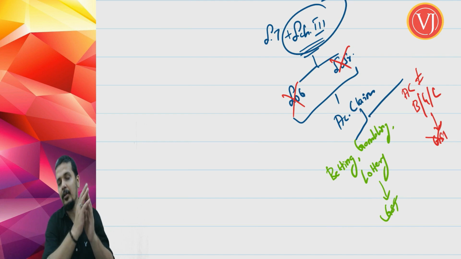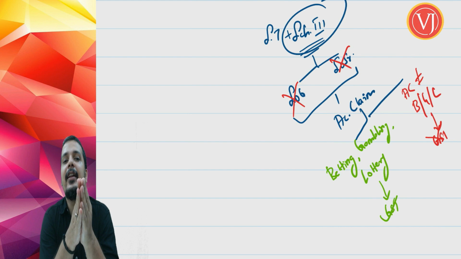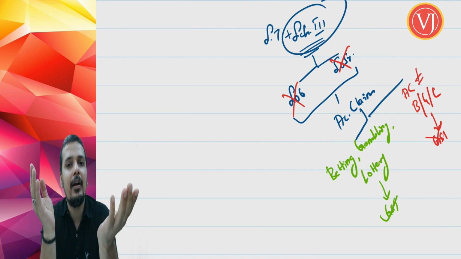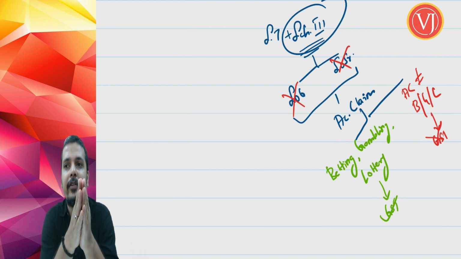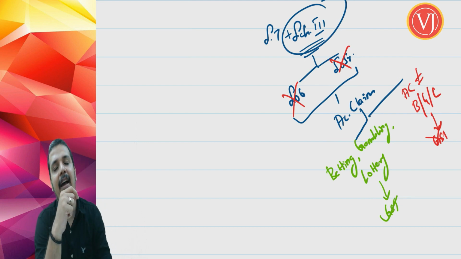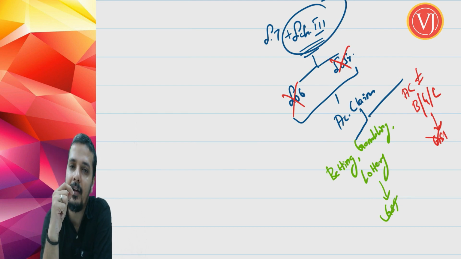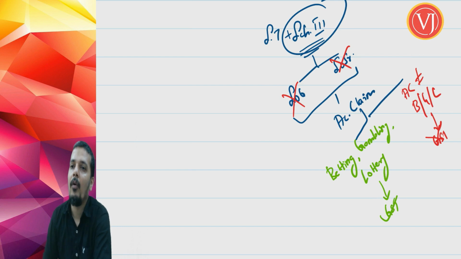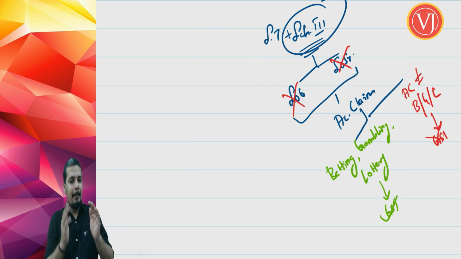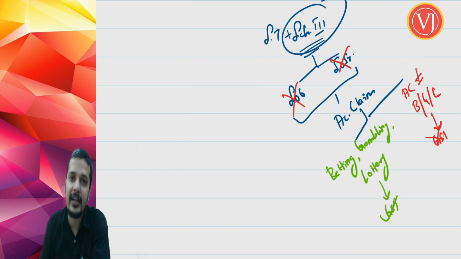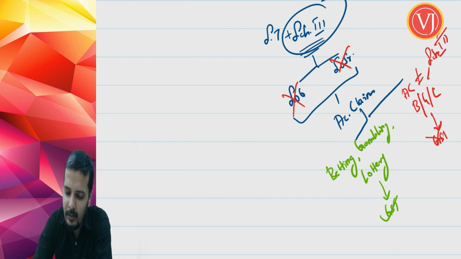So, there is a schedule called schedule 3, which tells that there are few activities which cannot be called either supply of goods or supply of services. And one of the line items there is actionable claim other than betting, gambling, lottery. So, you have to understand that negative of negative. What is the intention they are trying to tell? Betting, gambling, lottery is not covered in schedule 3, you charge GST on it. Other than betting, gambling, lottery, it is covered by schedule 3.